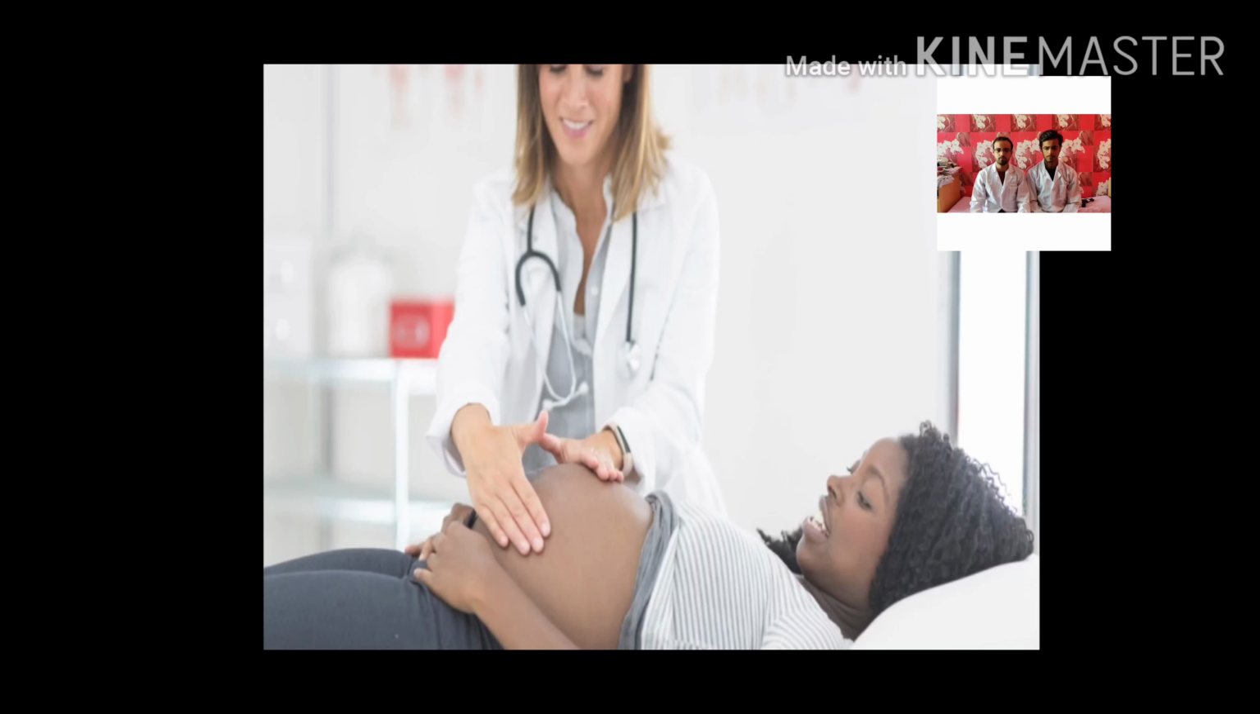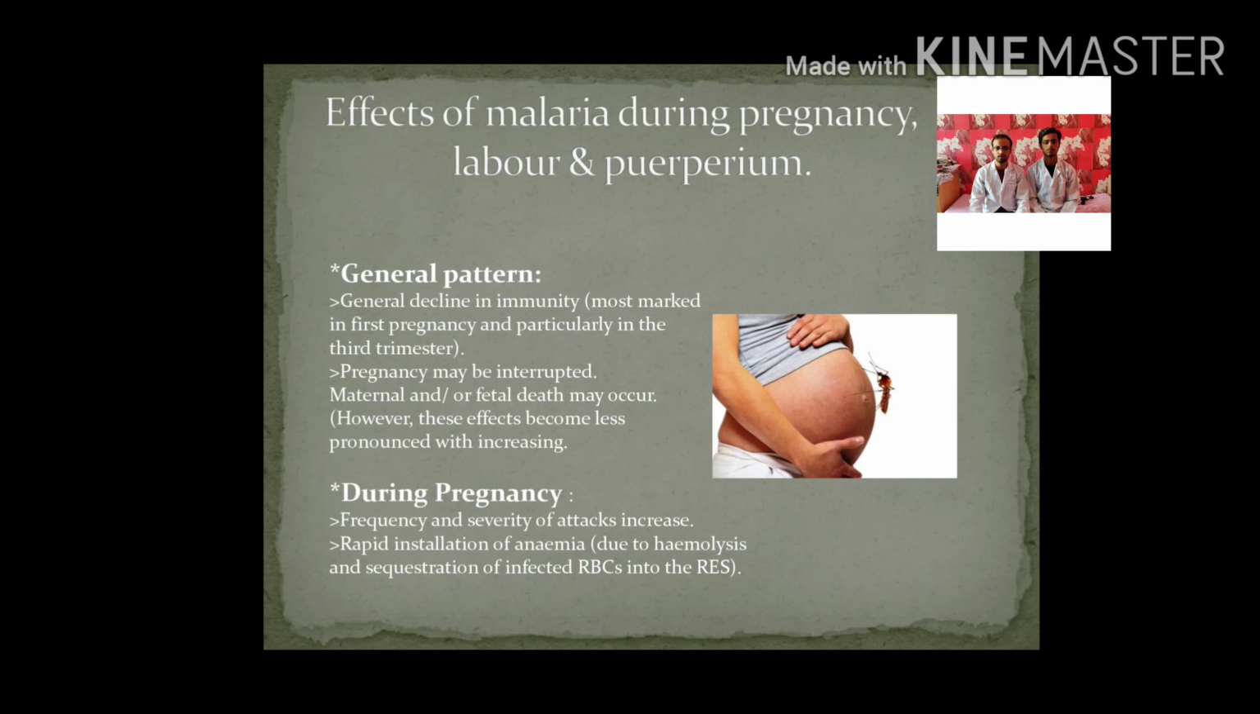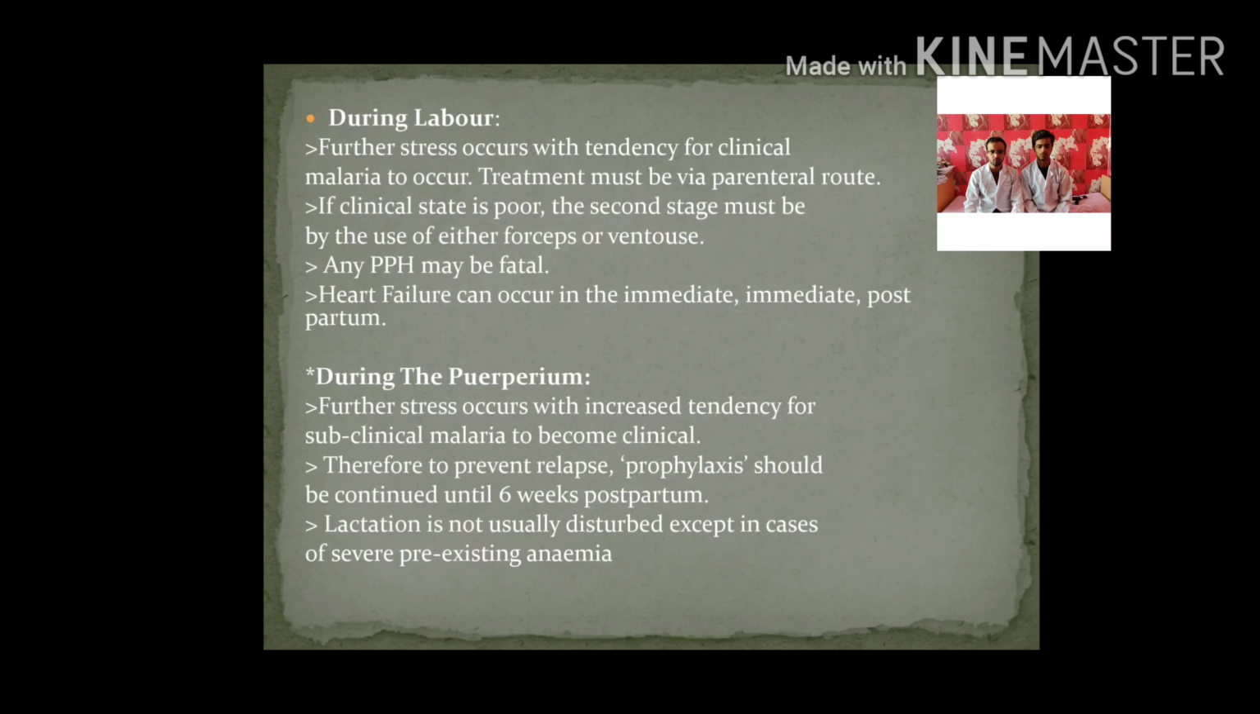Effect of malaria during pregnancy, labor and puerperium. General pattern. General decline in immunity. Pregnancy may be interrupted. During pregnancy, frequency and severity of attack increase. Rapid installation of anemia. During labor, further stress occurs with tendency for clinical malaria to occur. Treatment must be via parenteral route. If clinical state is poor, the second stage must be use of either forceps or ventouse.